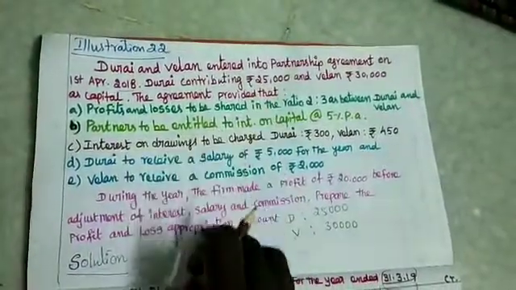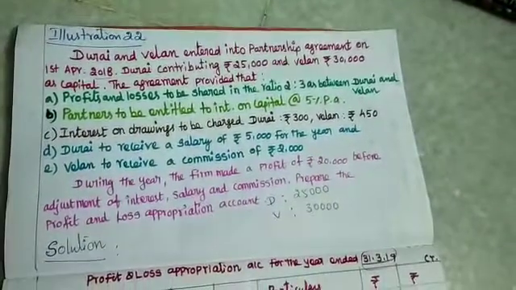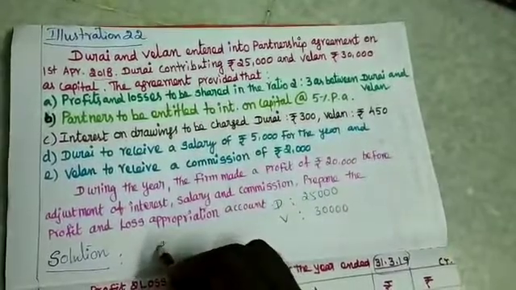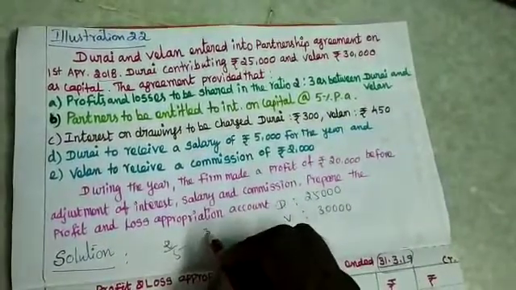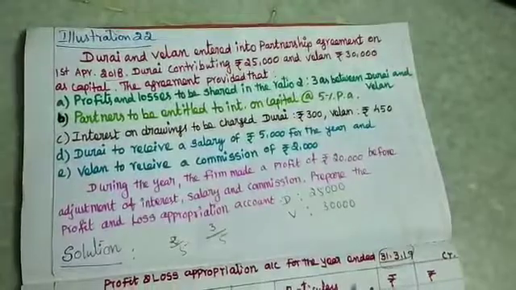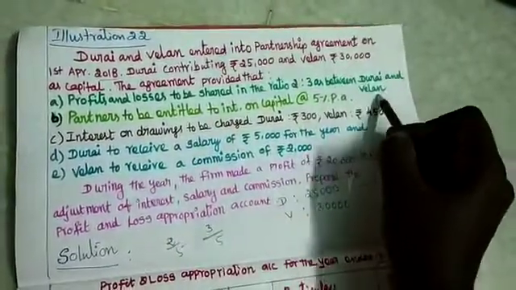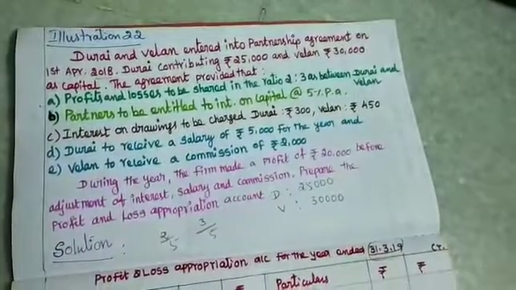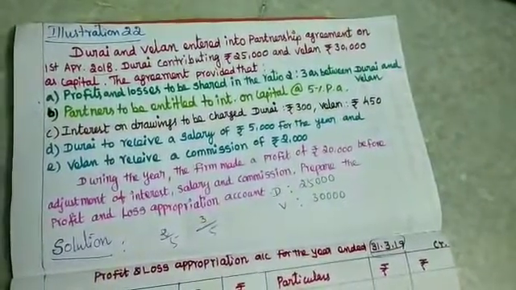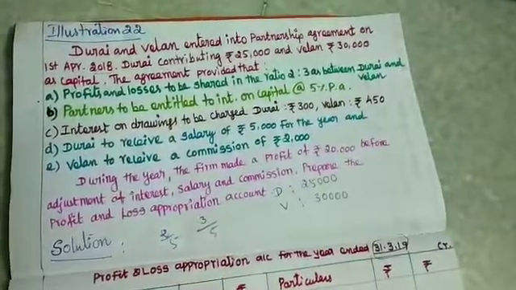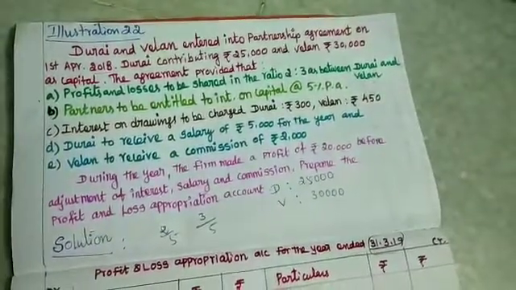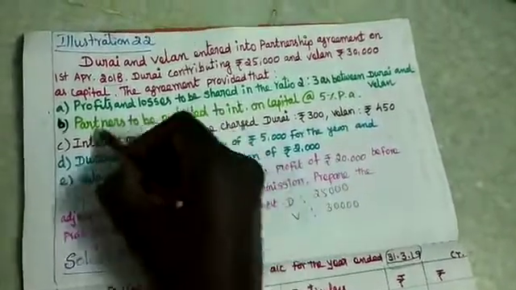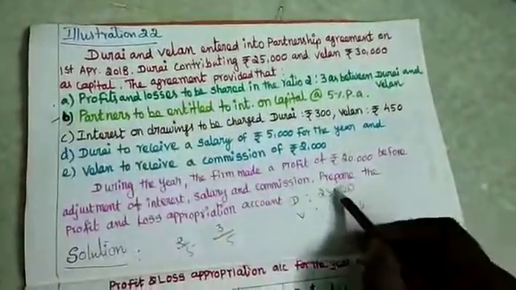The agreement provided that profit and losses are to be shared in the ratio of 2:3. So 2/5 for Durai, 3/5 for Whelan. So in the first point they have given the agreement ratio. Then the second one, partners are entitled to interest on capital at 5% per annum. Since the partners have contributed capital, 5% per annum interest should be provided. So for B, the interest on capital calculation should be done.